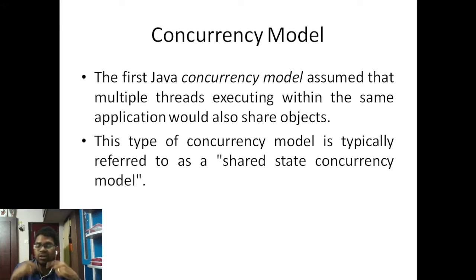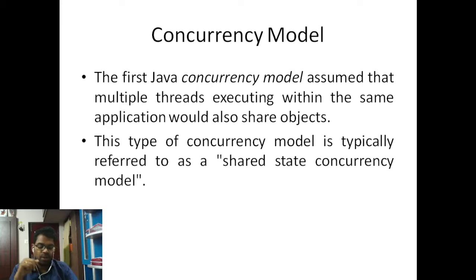The states are shared in this model. In the previous video, I told you about shared state. If you are sharing the state, there might be problems.